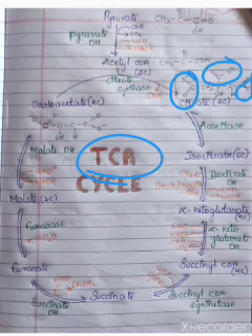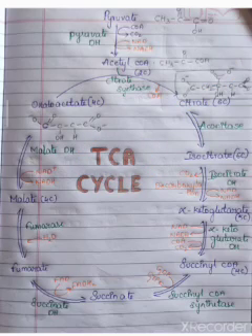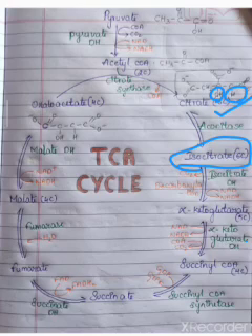From this citrate, a 6-carbon compound, isocitrate is formed by the enzyme aconitase. Isocitrate is an isomer of citrate, meaning there is no change in the molecules and atoms, only a change in the structure. If you see here, the OH and H exchange their places in the isocitrate. So isocitrate is formed by the enzyme aconitase.